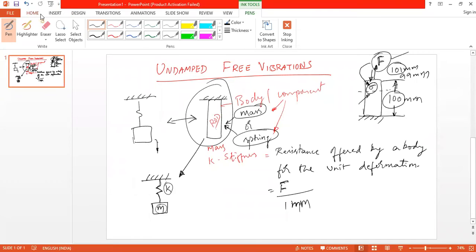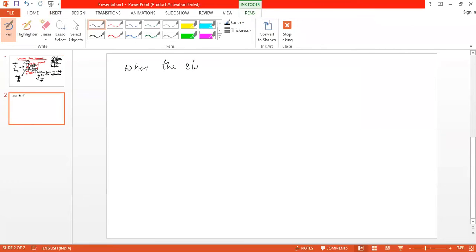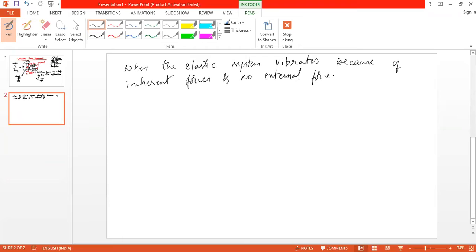Now I'll define the undamped free vibrations again. When the elastic system vibrates because of inherent forces and no external forces are included, it is called free vibration.